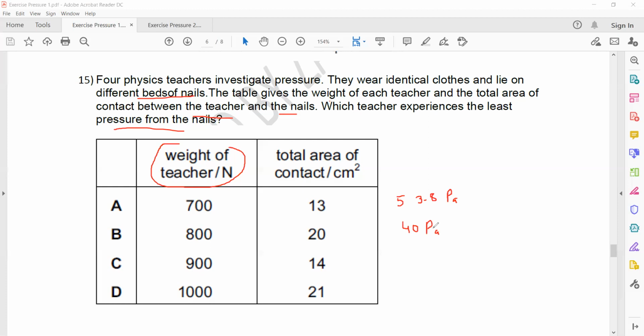The third one, the force is 900 divided by area is 15. So 900 divided by 15, that's equal to 64.3 Pascal. And the last one is 1000 divided by 21, which gives 47.6 Pascal. The question is, which teacher experienced the least pressure? So least pressure, you just calculate it. So B is giving the least pressure, which is 40 Pascal. Is it clear?